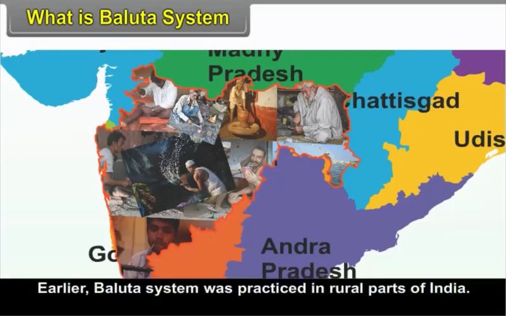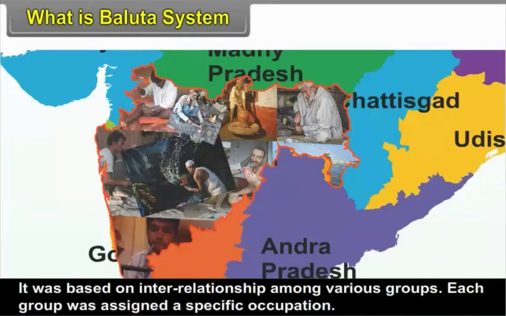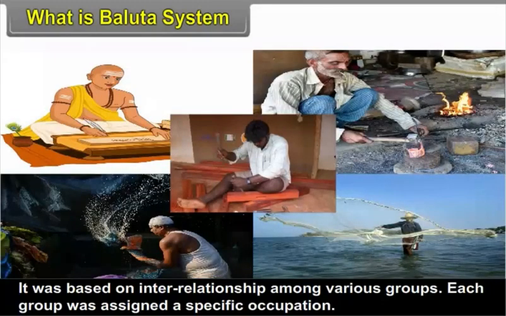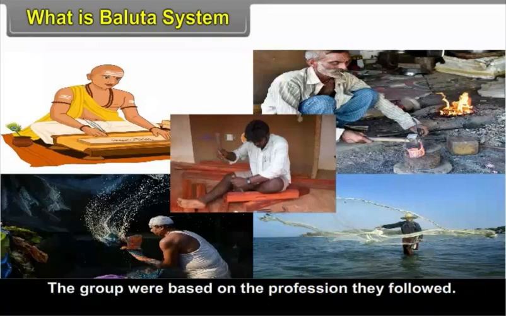3.4, What is Baluta system? Earlier, Baluta system was practiced in rural parts of India. It was based on interrelationship among various groups. Each group was assigned a specific occupation. The groups were based on the profession they followed.